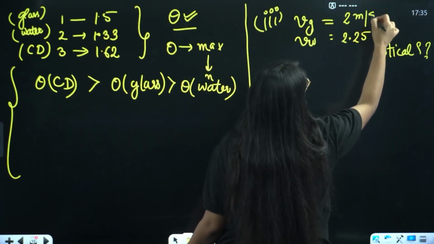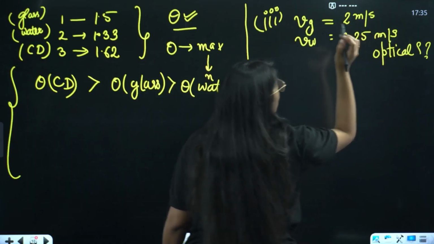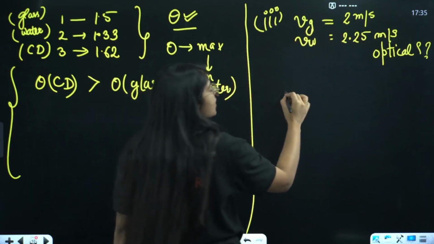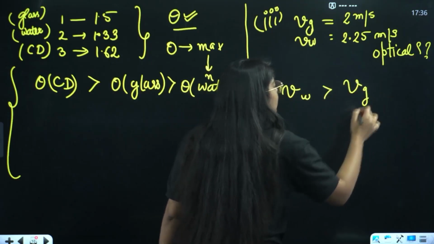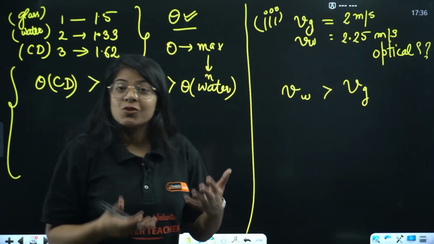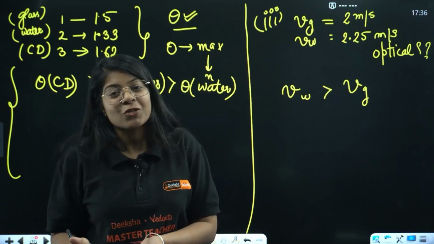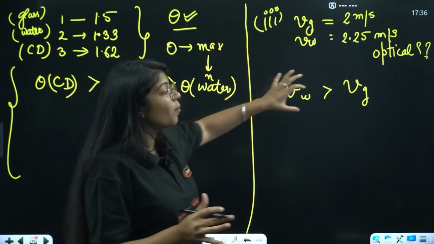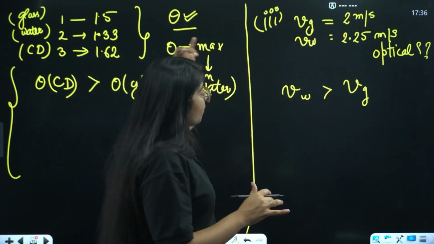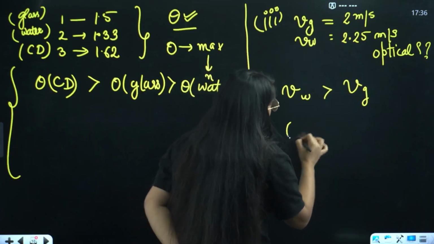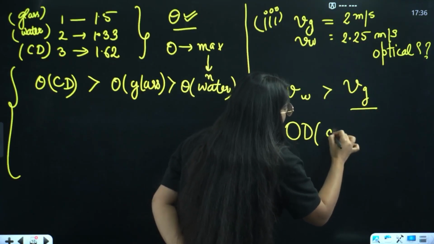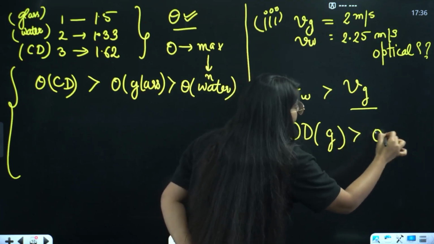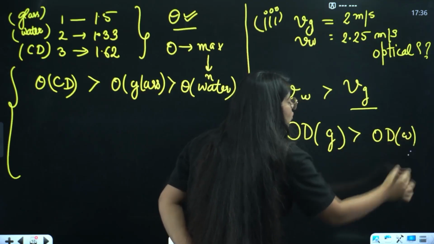Now, in which medium is the speed of light more? Speed of light is more in water. So optical density is inversely proportional to speed of light. So whose optical density will be more? Optical density of glass will be more than optical density of water.